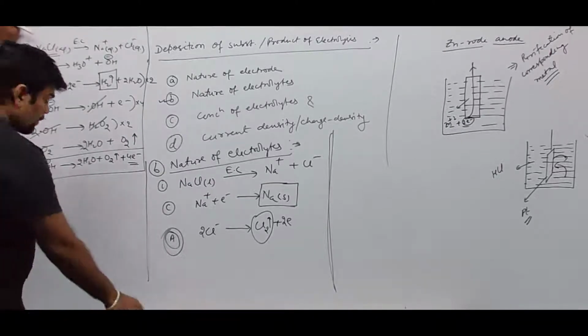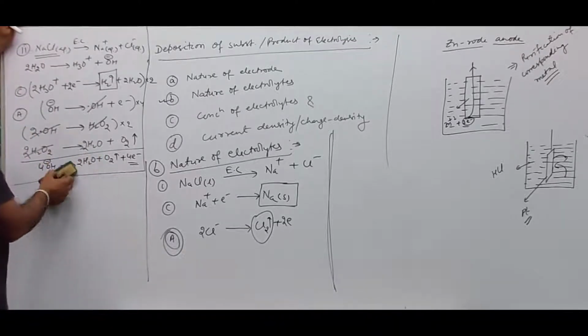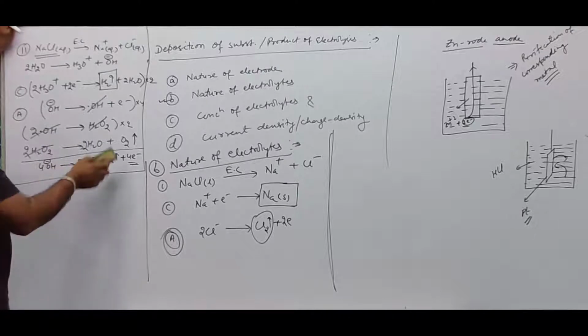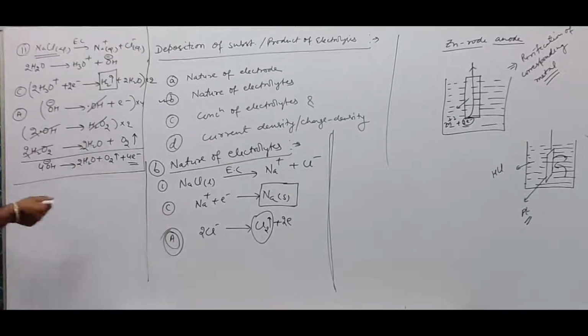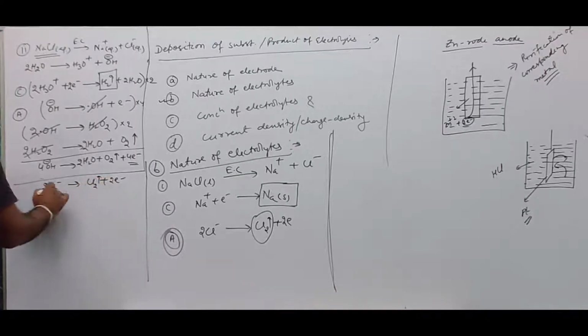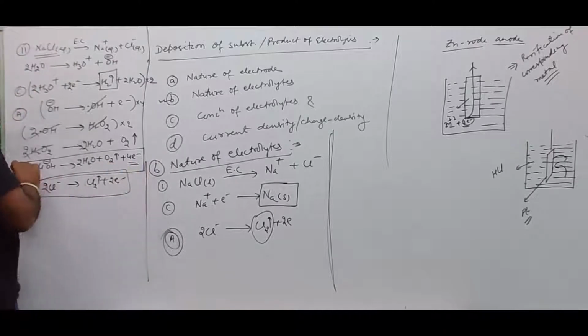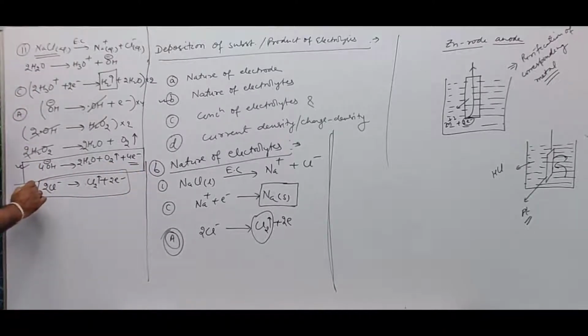Now, at this place, if OH- is not getting discharged, then Cl- will be evolved. If Cl- will be evolved, what will happen? 2Cl- gives Cl2 plus 2 electrons. Now in this case, there is a chance of evolution of Cl- and evolution of OH-. If OH- will be evolved, it will evolve by this reaction. If Cl- will be evolved, it will be evolved by this reaction.